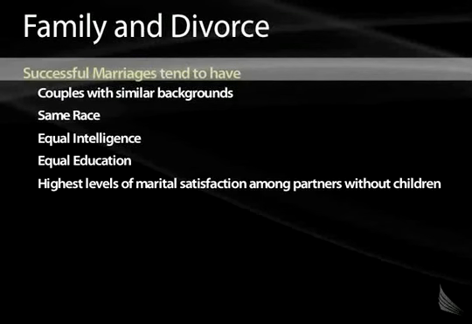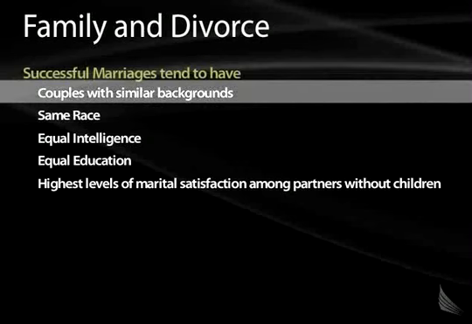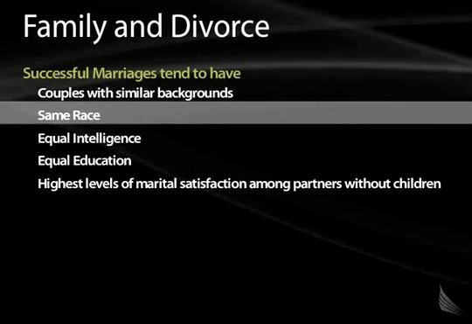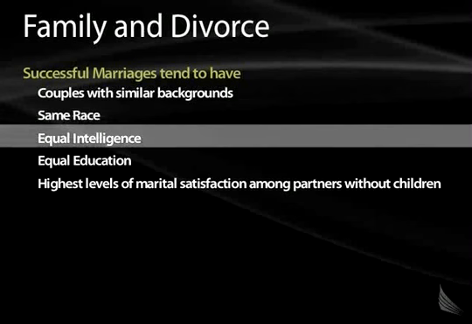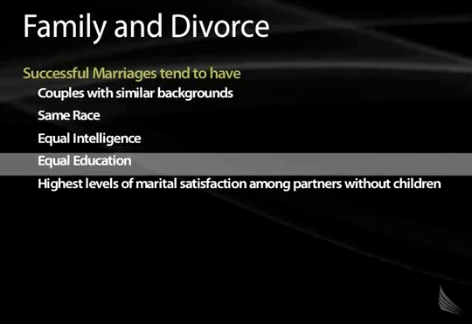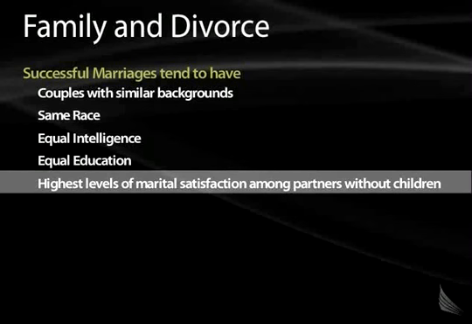But what about successful marriages? What makes them different? Well, usually in successful marriages, these couples have the same backgrounds, they may have come from the same town, they're about the same religion, they're the same race, usually about equal intelligence, and an equal amount of education usually helps. There are also the highest levels of marital satisfaction among partners without children.